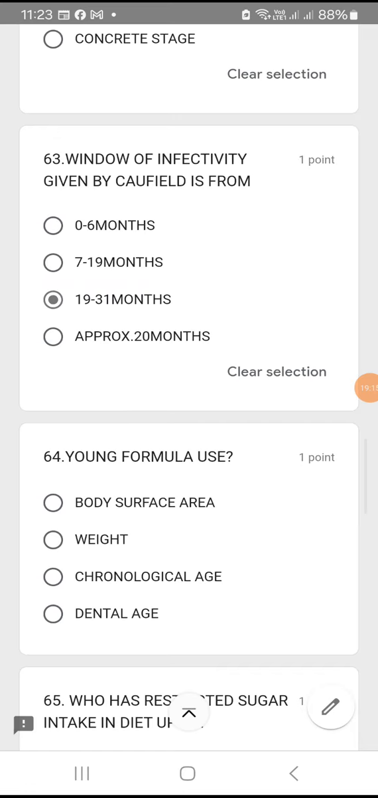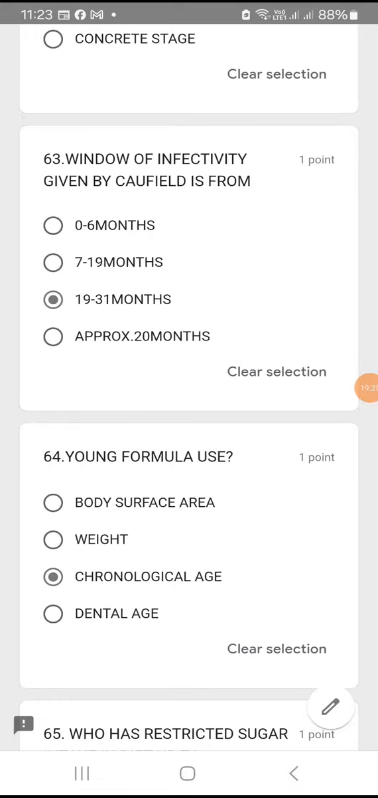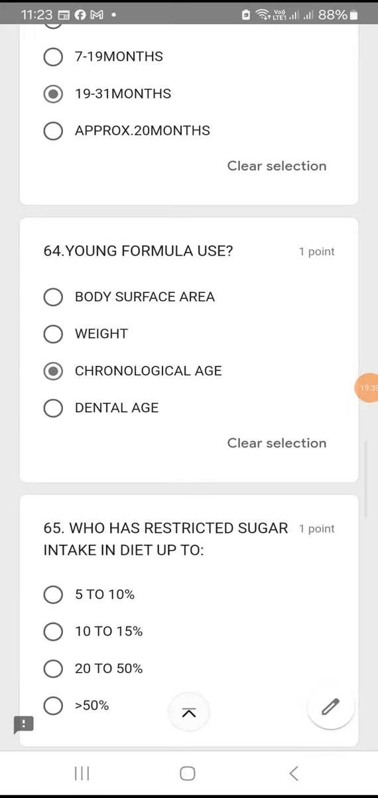Question number 64. Young formula uses what? Body surface area? No. Weight? No. Chronological age or dental age? That is a confusion. Young formula always uses chronological age of the patient. Okay, so it is option C.